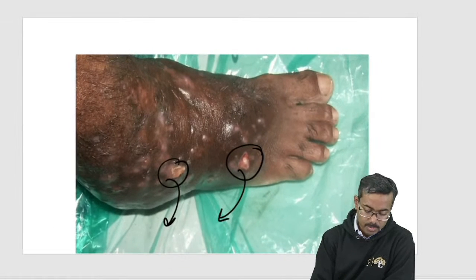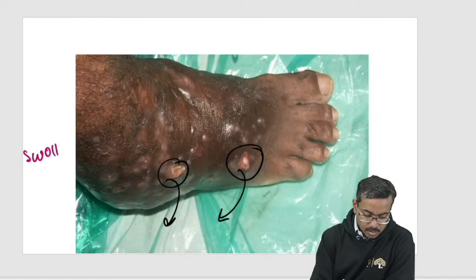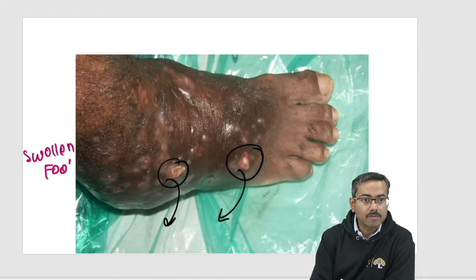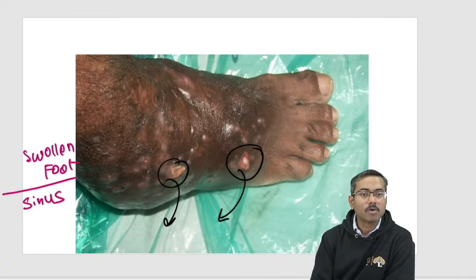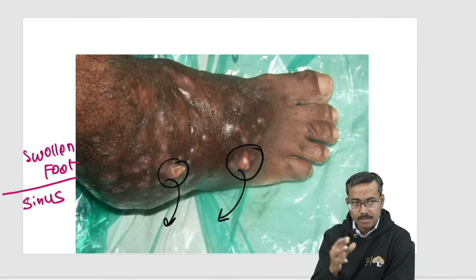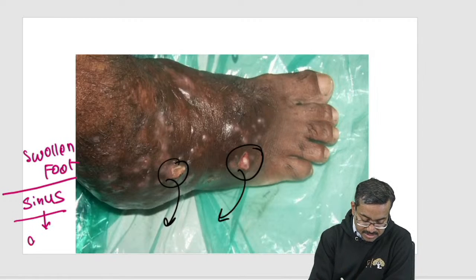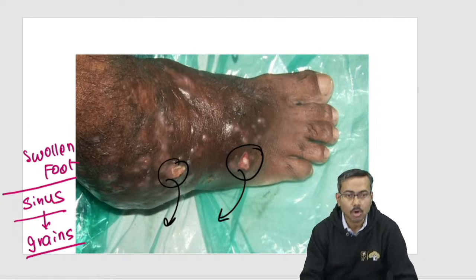Can you see what I'm showing you? It basically comes as a swollen foot. Can you see the swelling of the foot? And can you see some sinus? This arrow is pointing from a sinus, means some pus, and through this sinus something called grains come out. So there are three features of mycetoma.